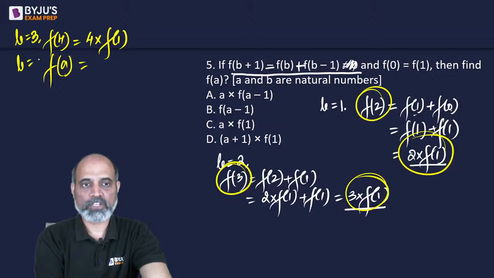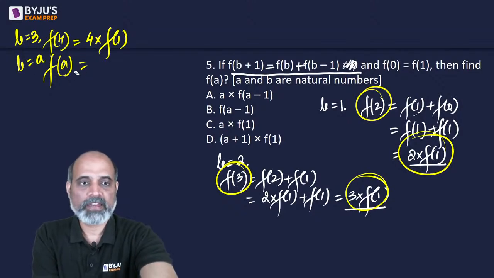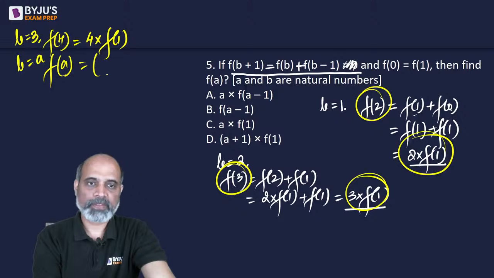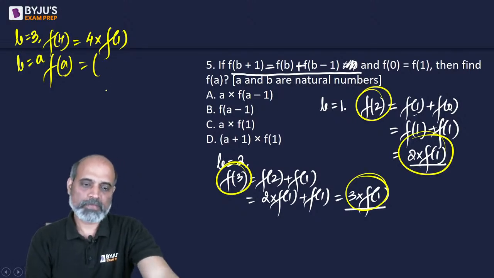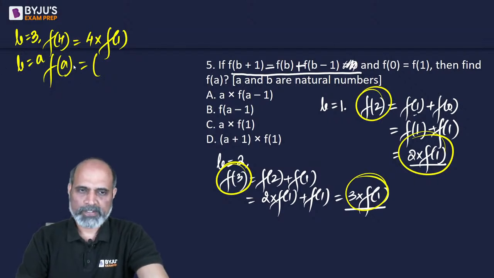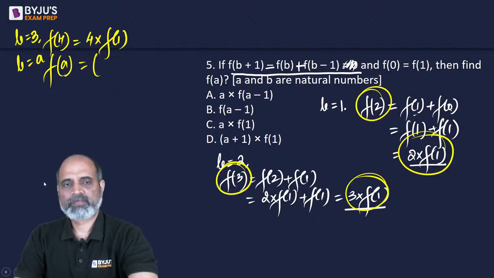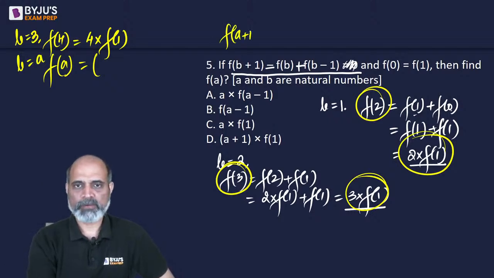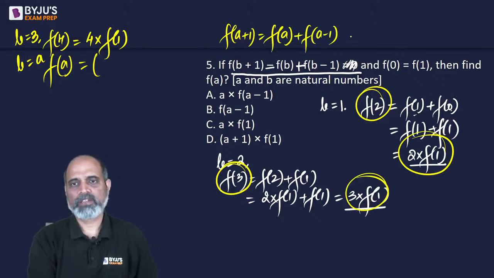So when b is equal to a, this will become f of a. Instead of b, if I put a, I will get f of a plus 1 is equal to f of a plus f of a minus 1.